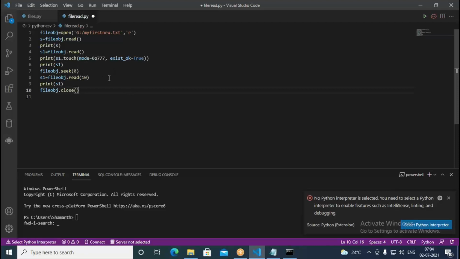Mode equal to 0x007 exist true. So here we are trying to print with the touch. Touch is going to tell you where exactly the pointer is, where the file pointer is. It's going to tell you. So I put touch here. I close another bracket there. Now let us try to print that.